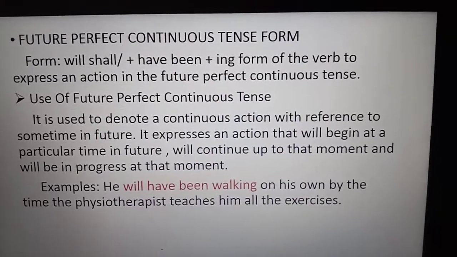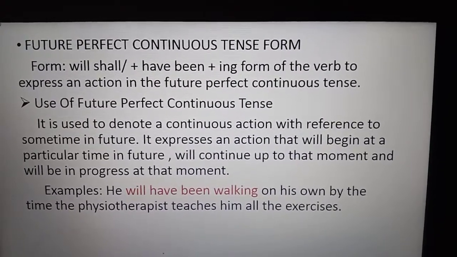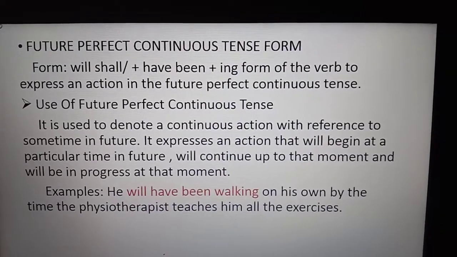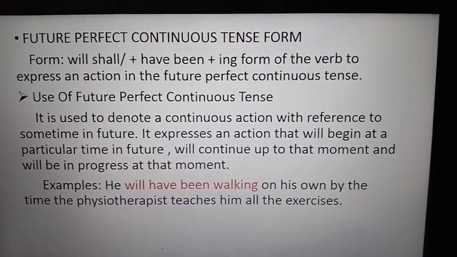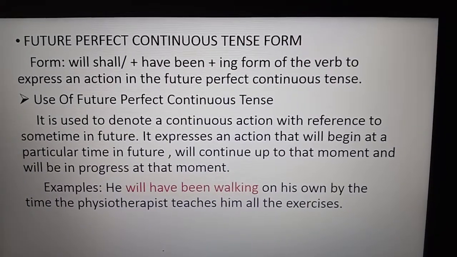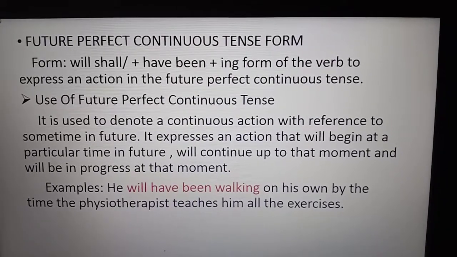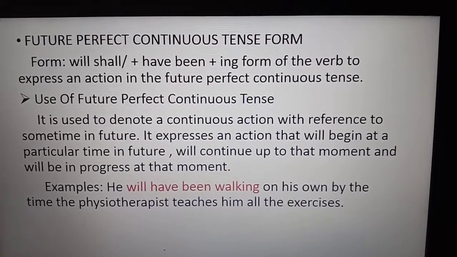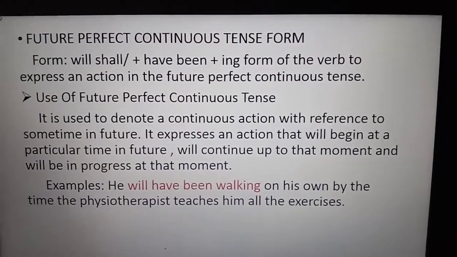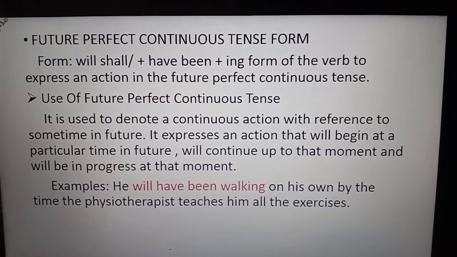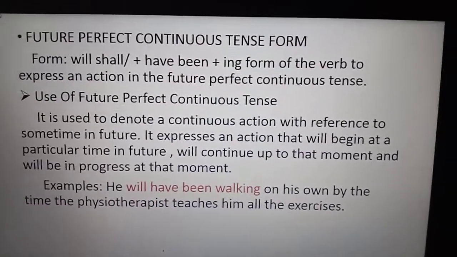For example, see the form: will have been or shall have been, plus verb plus ing form. Like, he will have been walking on his own by the time the physiotherapist teaches him all the exercises. He will have been or shall have been. Got it? So that is the future perfect continuous form.